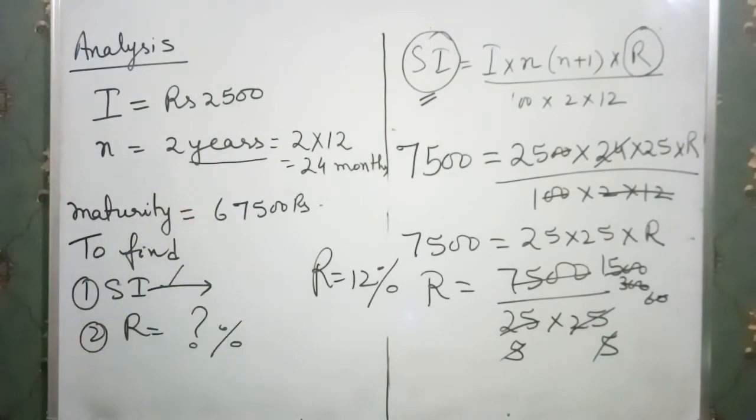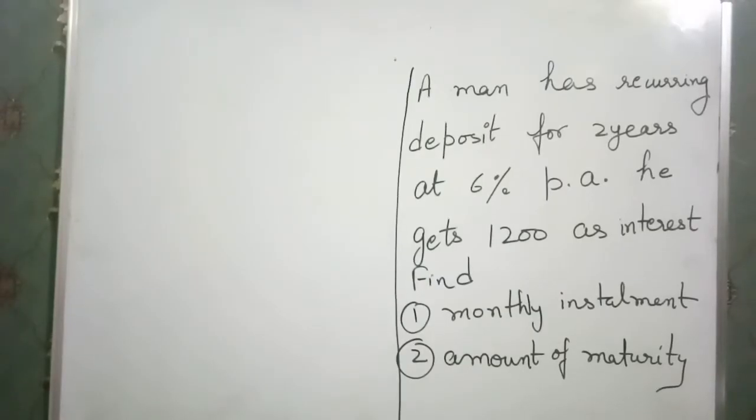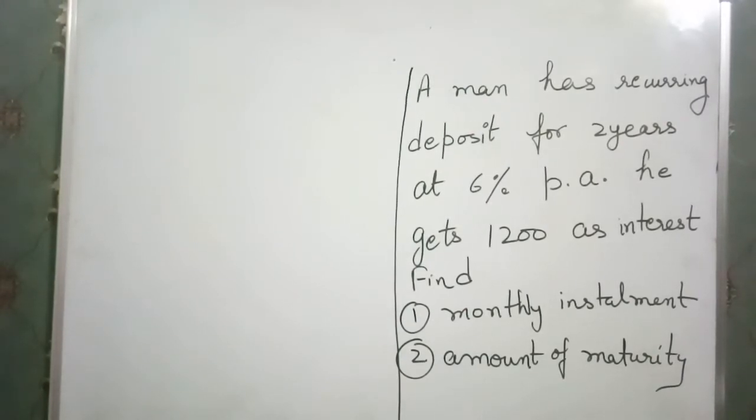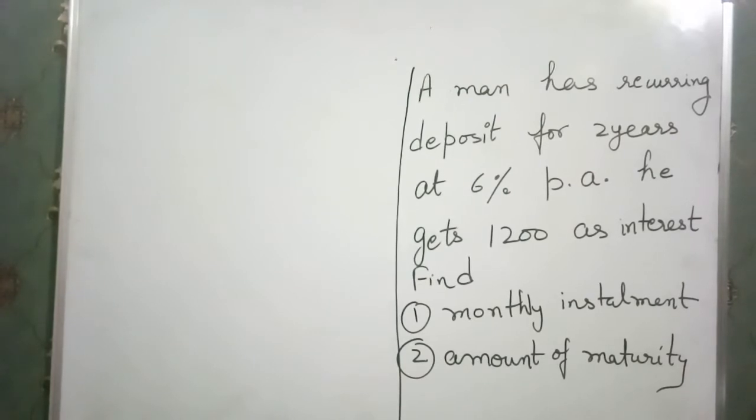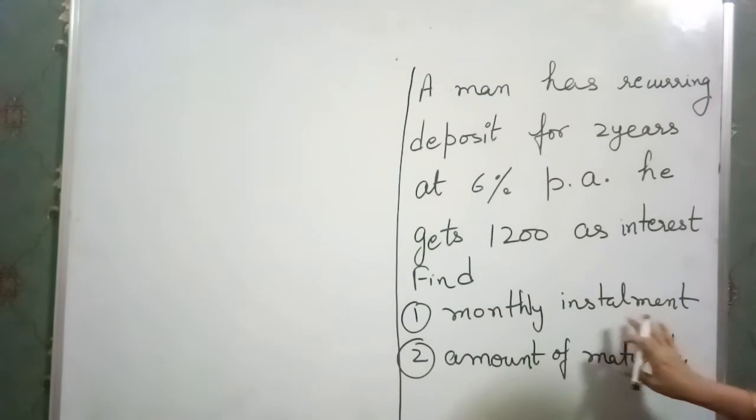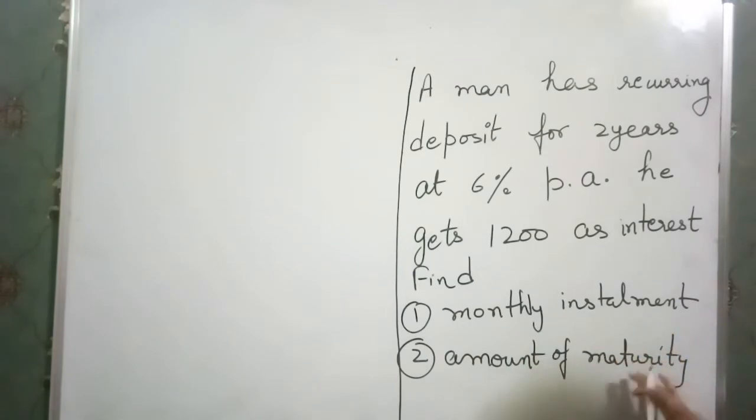Now I am taking another question. Now another question which we have on the screen is: a man has recurring deposit for 2 years at 6% per annum and he gets 1,200 as interest. Now find the monthly installment and amount of maturity.